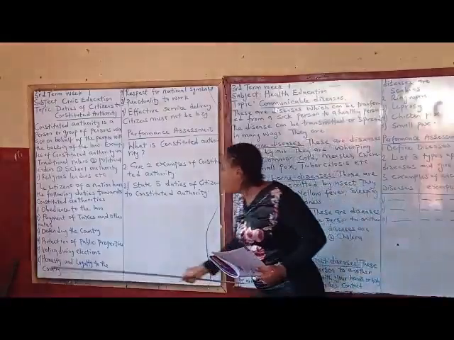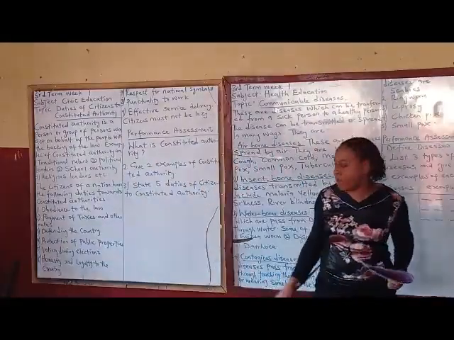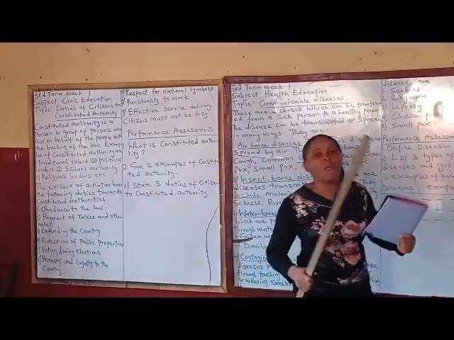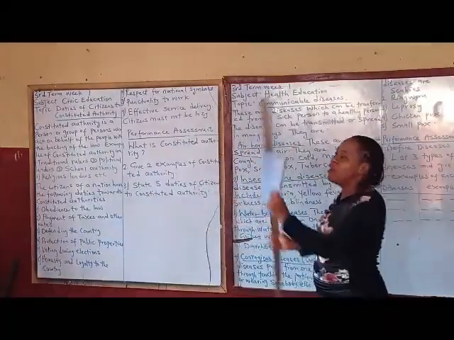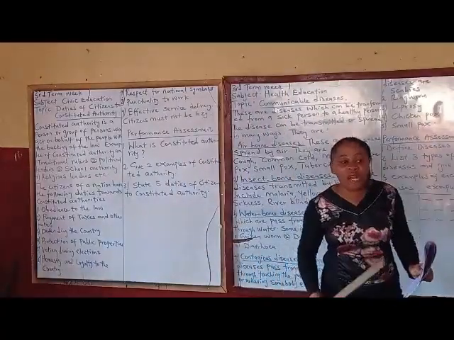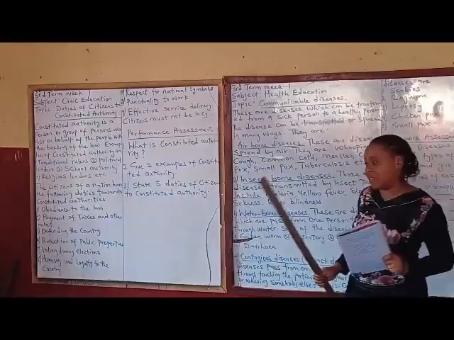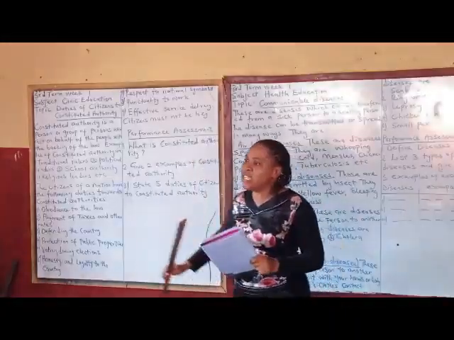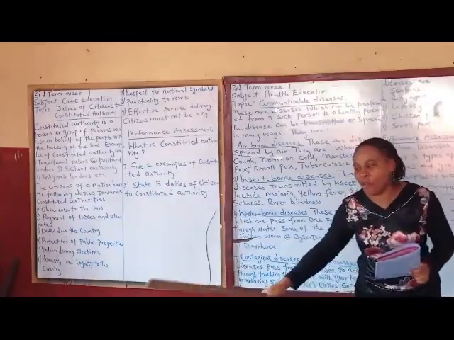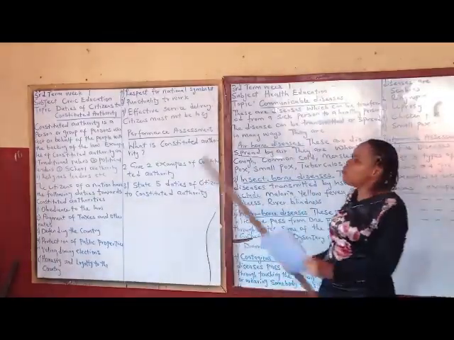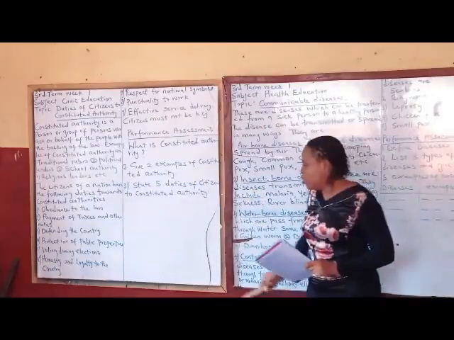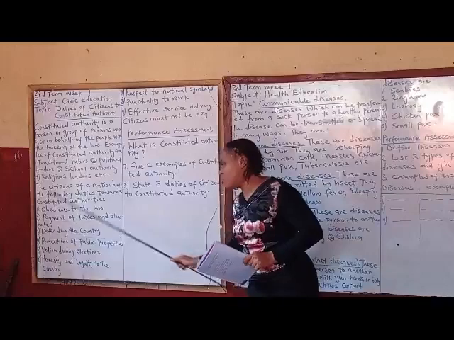Another duty is voting during elections. As a responsible citizen, we are supposed to do what? To go out and vote. During the election time, you're not supposed to stay at home. Okay, you are not yet 18. You know, voters' age is from 18 years old. Very soon you will be 18, and then you'll be required to do what? To go out and vote. You should not say, the one that we voted last 4 years, of what use is it. One of our duties is to vote during elections.